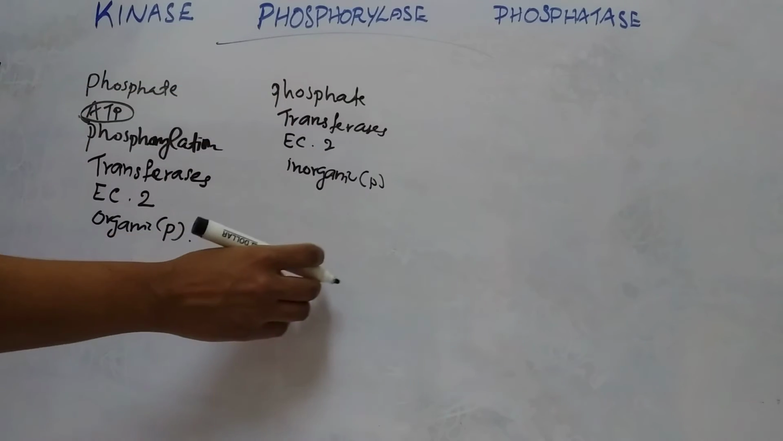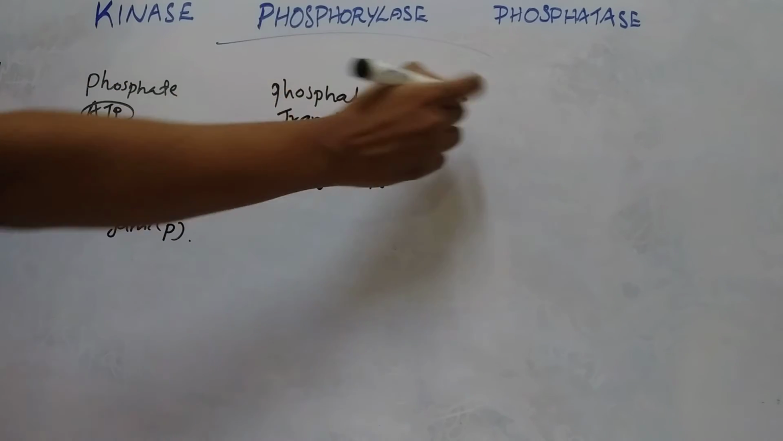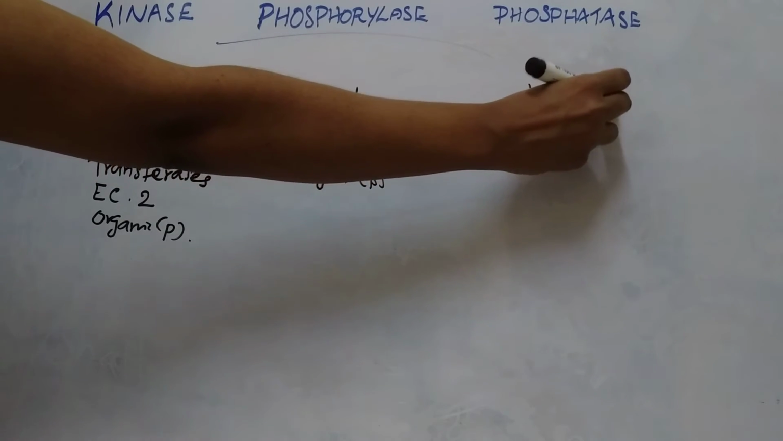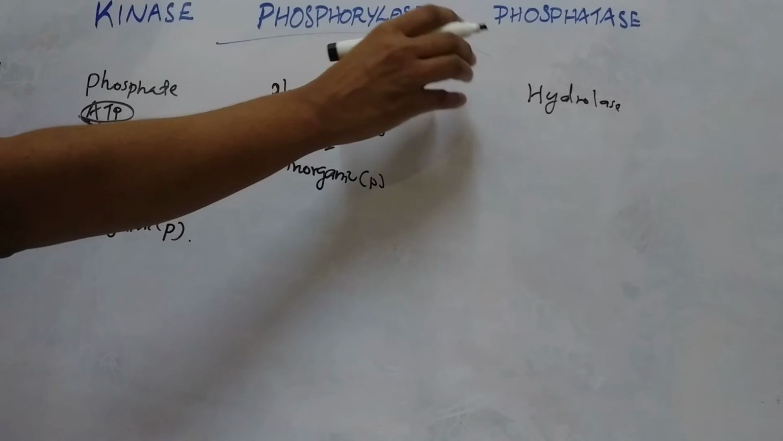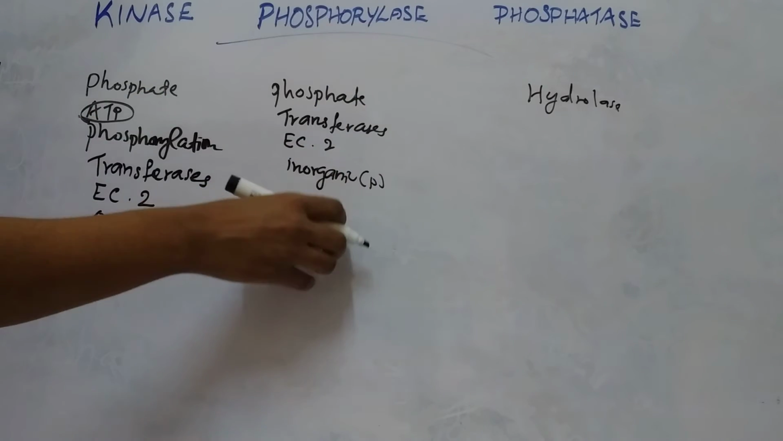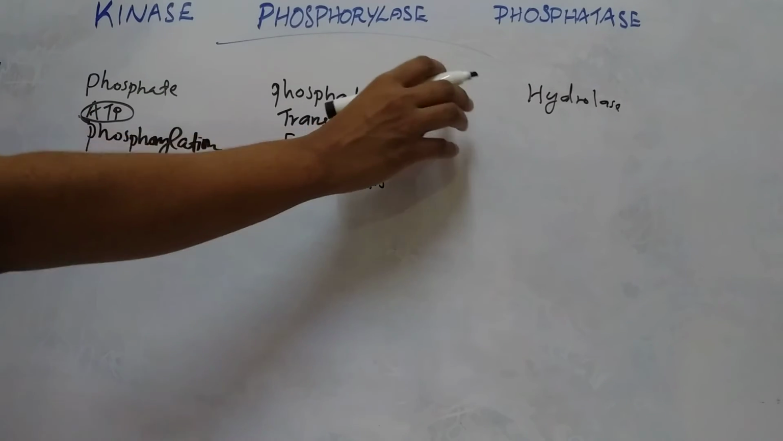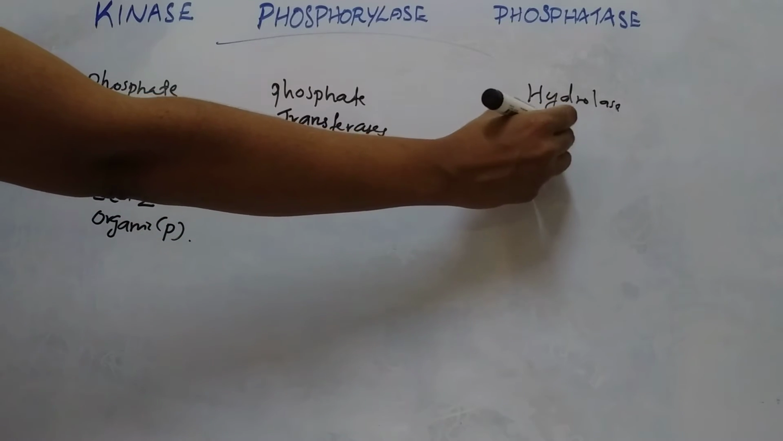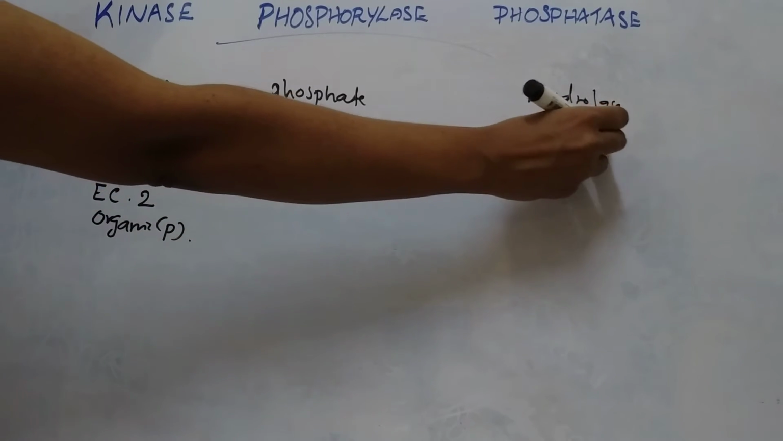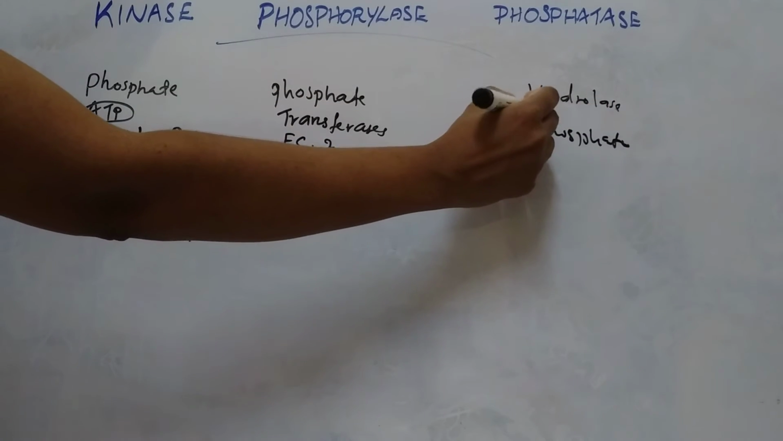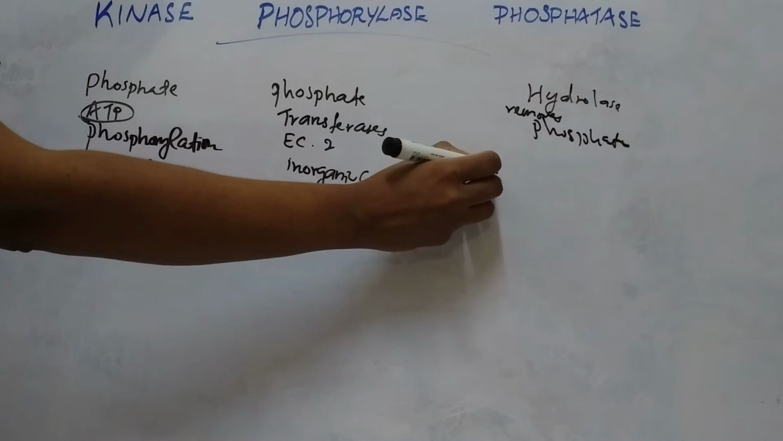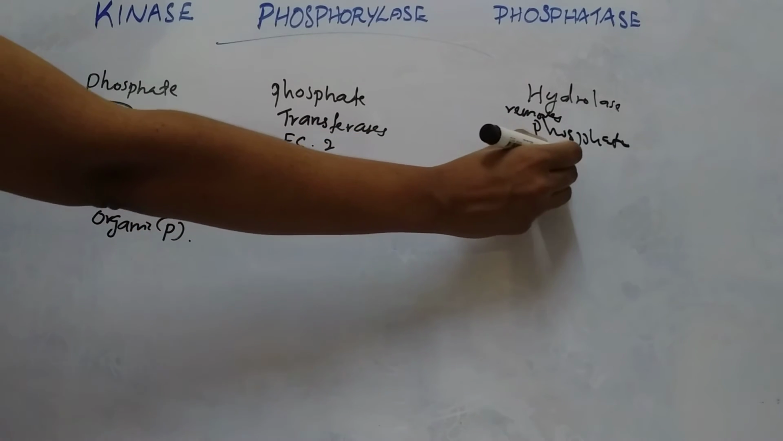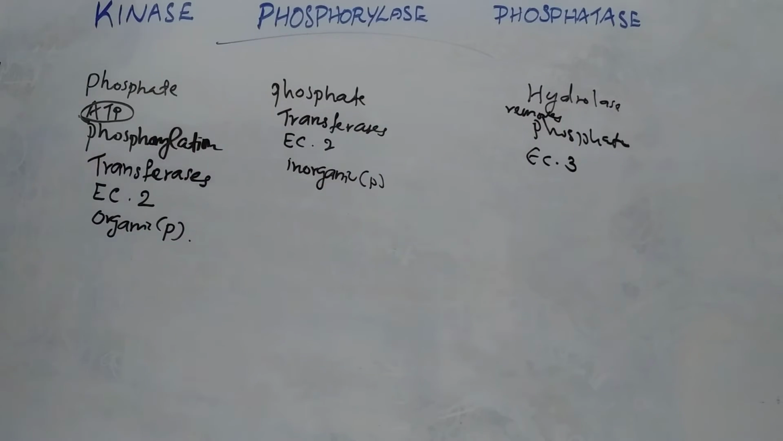Then phosphatases are enzymes. It is a type of hydrolase. That means it catalyzes the hydrolysis of the substrate, and here it removes a phosphate group from the compound. So as it is a hydrolase, the enzyme commission number is 3.